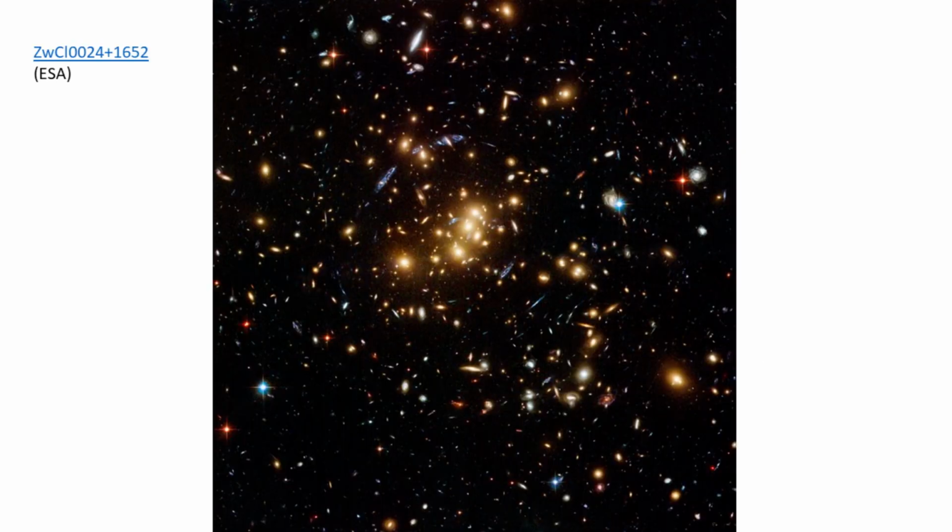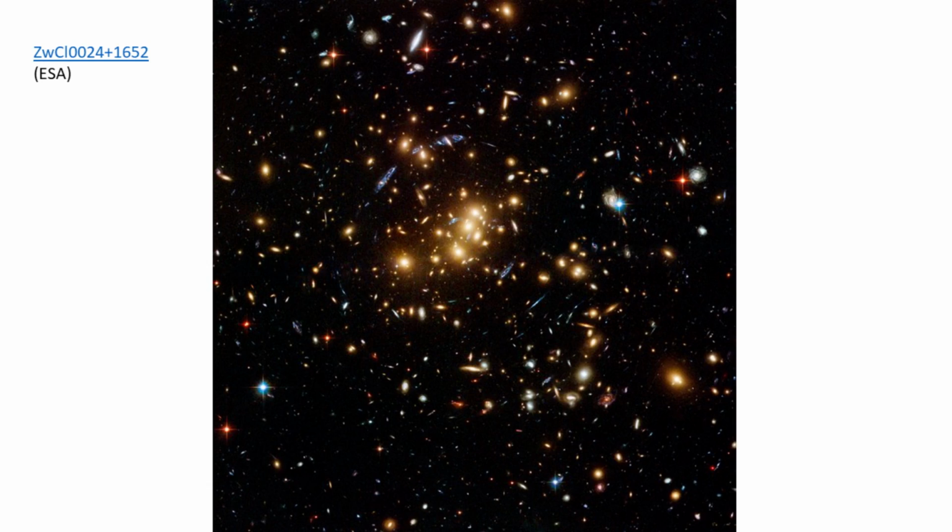On to galaxy clusters. Here's a picture of a galaxy cluster. Within the cluster there are many galaxies. They are all moving chaotically, falling inwards, interacting with each other, flying outwards again. In the space between the galaxies, of course, is anti-gravity matter. And the anti-gravity matter is being pushed out of the way at high speed by the passing galaxies, and it is heated up. And it's actually heated up to very high temperature.